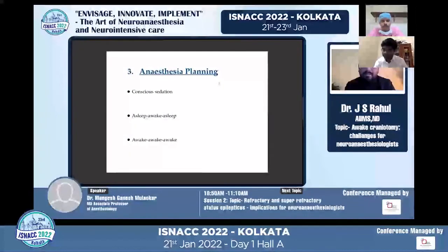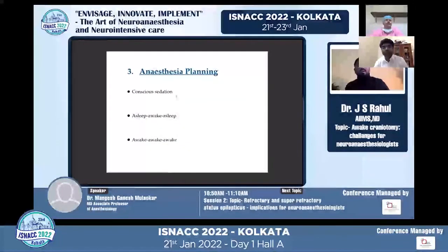And anesthesia planning. There are multiple ways, multiple techniques that have been prescribed. We need to have a clear-cut institutionalized protocol beforehand to avoid unwarranted outcomes and unwarranted challenges. So after the advent of Dexmed, almost as far as the awake craniotomy is concerned, we keep the patient sedated throughout.